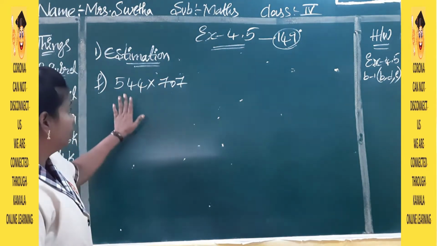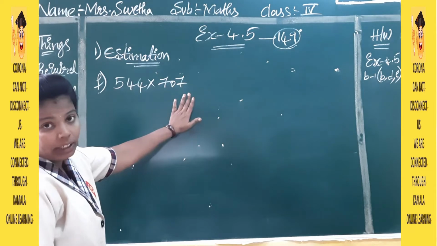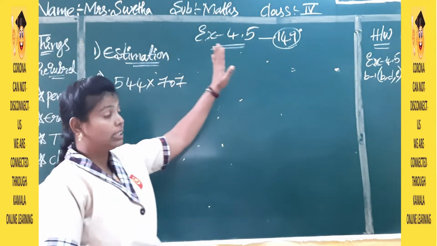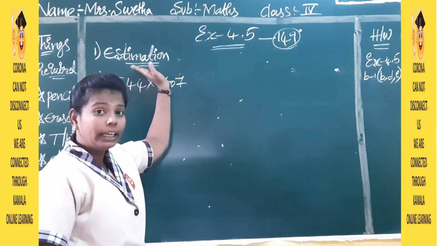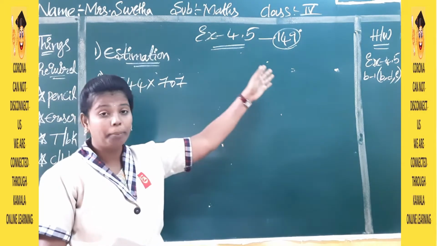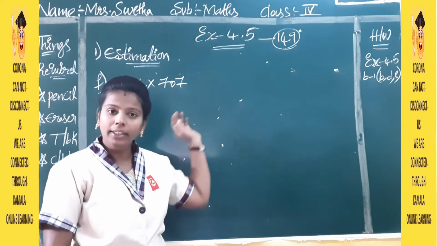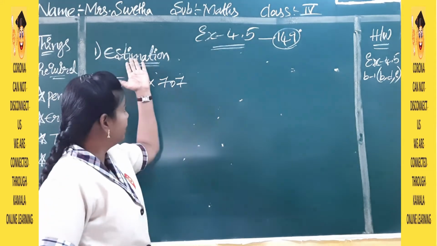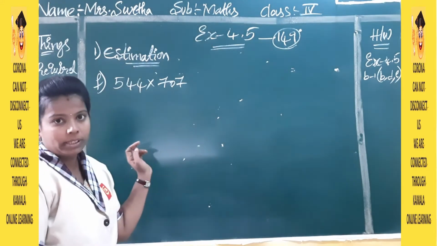Okay, 544 into 707. So write the headings, children. Heading is compulsory, page number is compulsory. So write the heading from your term book. Write the heading and write the page number beside it, then do the problems. Exercise number is compulsory. Exercise number with the heading, then do the problems.